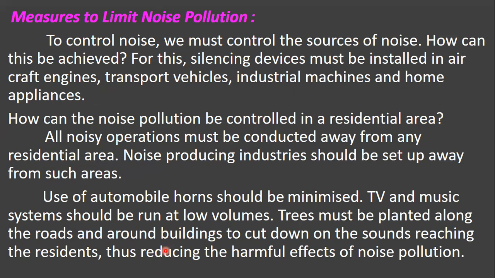The automobile horns should be minimized, and TV and music systems we should run at low volumes. And also planting trees on the roadside and around the buildings will cut down the sounds reaching the residents. All these measures we can take, children, to control noise pollution.